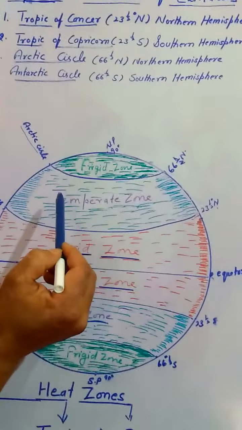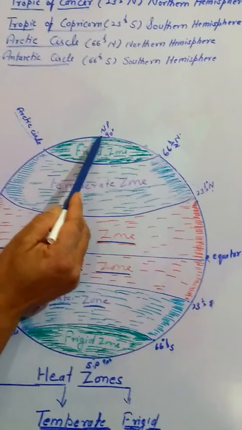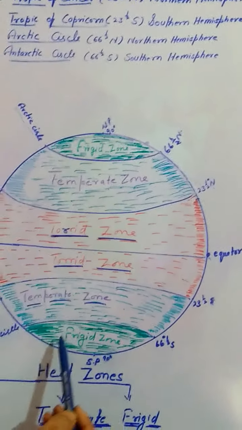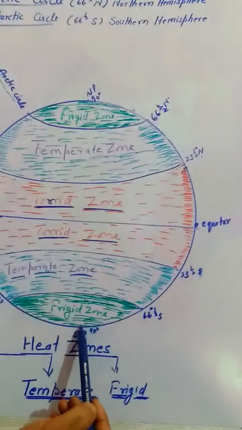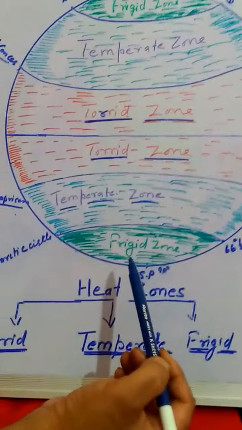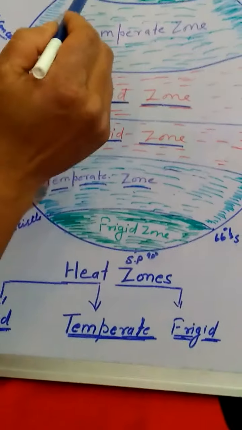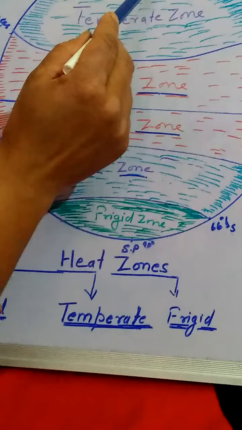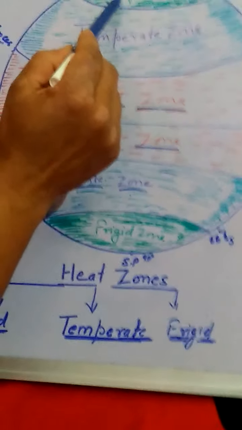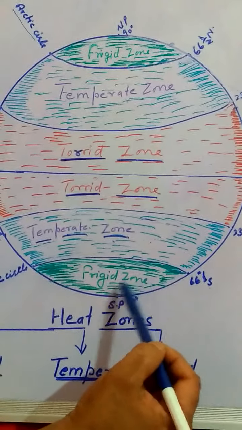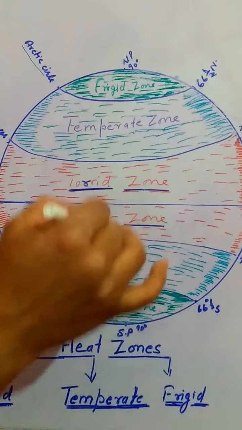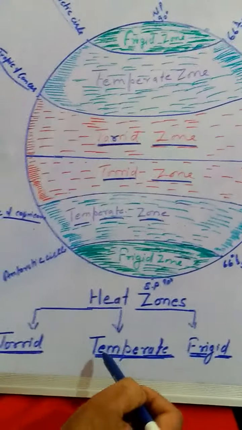Next one is the freeze zone. The freeze zone lies above the Arctic Circle to the North Pole in the northern hemisphere, and the same way it lies below the Antarctic Circle to the South Pole in the southern hemisphere. The freeze zone is very cool. These are the 3 heat zones over the earth.